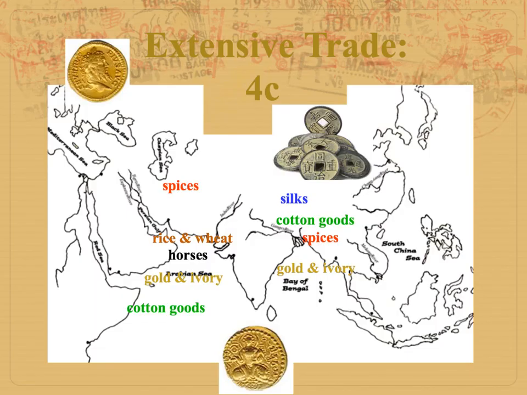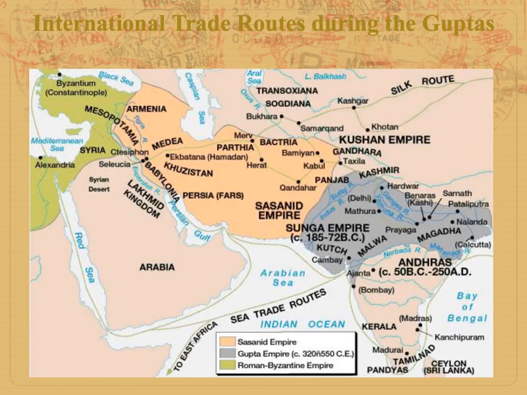So the arrows on this map didn't show up on the app that I'm using, but that's okay. You can see all these different goods went through India, and kind of visualize over here on the right is China. The Silk Road is going right across northern India through the Middle East and over to the Roman Empire. And so India becomes really a crossroads of trade. And this map shows a similar thing. You can see the different trade routes around India and the Indian Ocean and across the northern part of India. You can see the Kushan Empire up there.